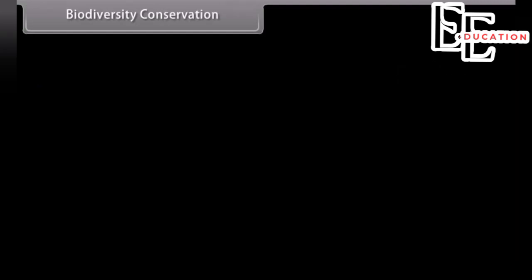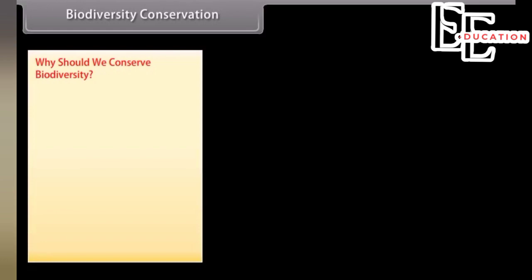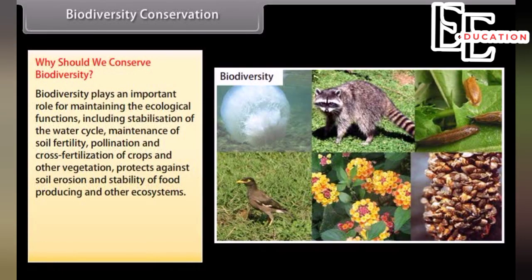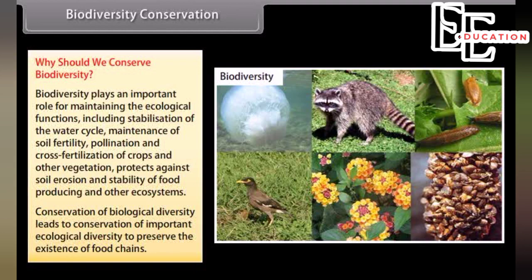Biodiversity conservation. Why should we conserve biodiversity? Biodiversity plays an important role in maintaining ecological functions, including stabilization of the water cycle, maintenance of soil fertility, pollination and cross-fertilization of crops and other vegetation, protection against soil erosion, and stability of food producing and other ecosystems. Conservation of biological diversity leads to conservation of important ecological diversity to preserve the existence of food chains.